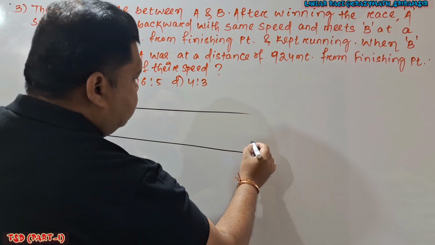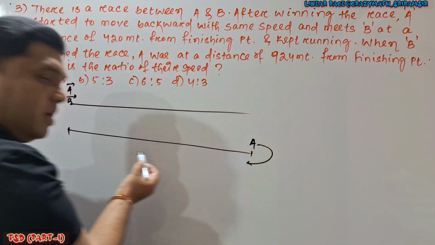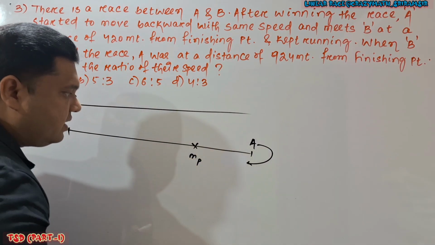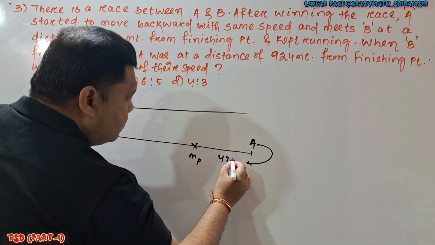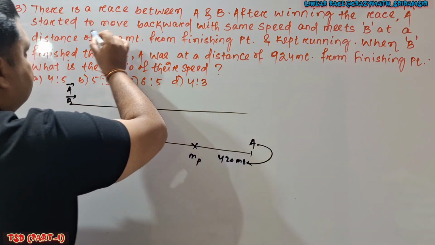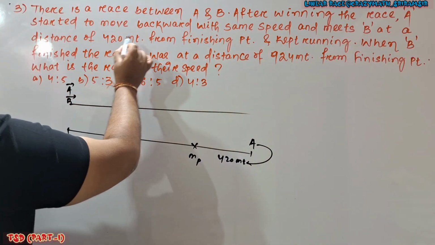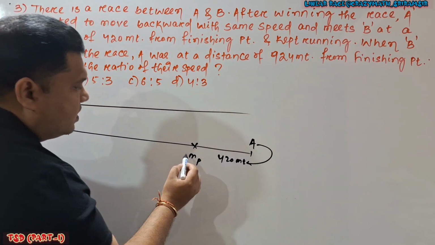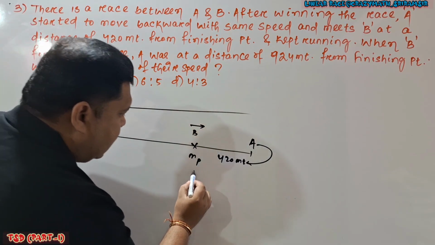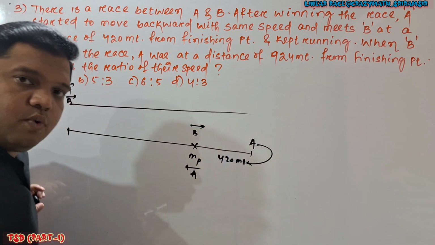Here it is given that after reaching the finishing point, A moved backward and kept running, and they will meet at a point. Let's say this is the meeting point. This length is given as 420 meter, because A started to move backward with the same speed and meets B at a distance of 420 meter from the finishing line. So B moves in this direction to this point, and A moves in this direction, and this length is 420 meter.